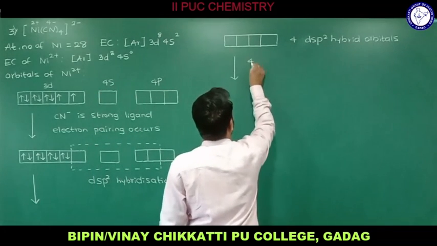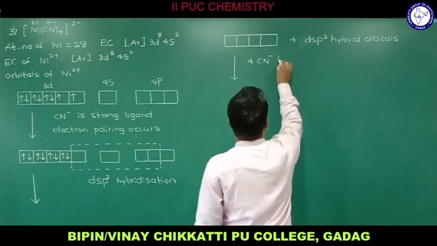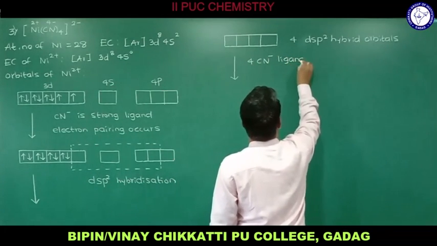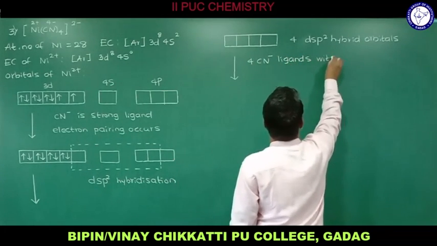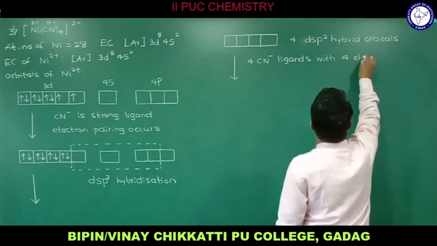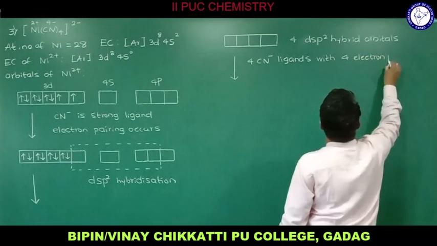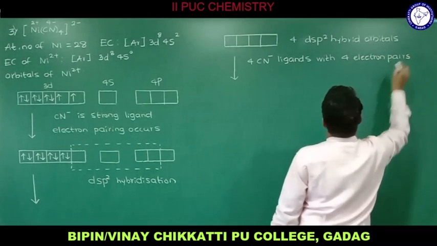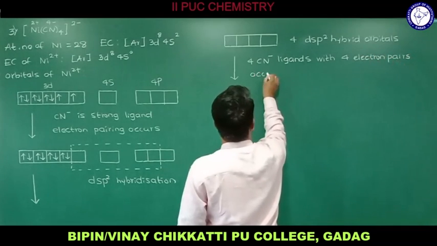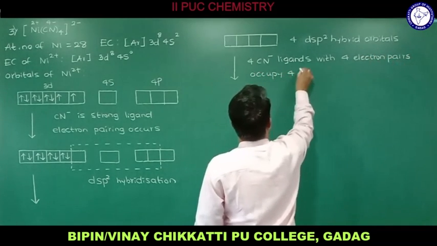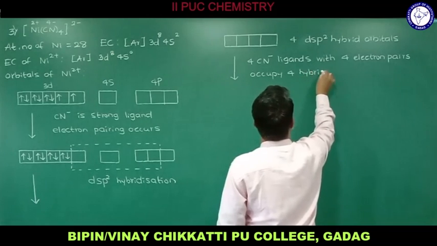Therefore, 4 CN minus ligands with 4 electron pairs occupy the 4 hybrid orbitals.